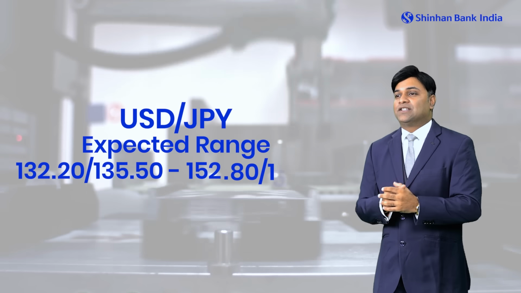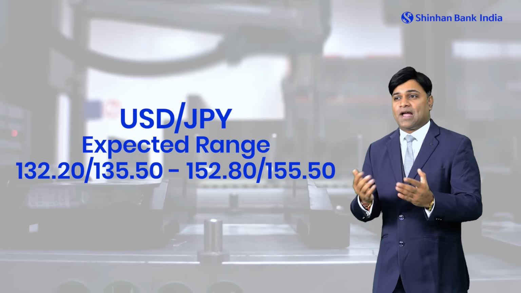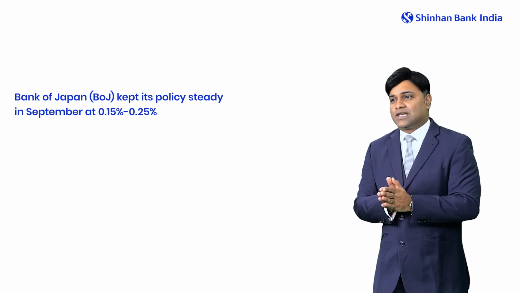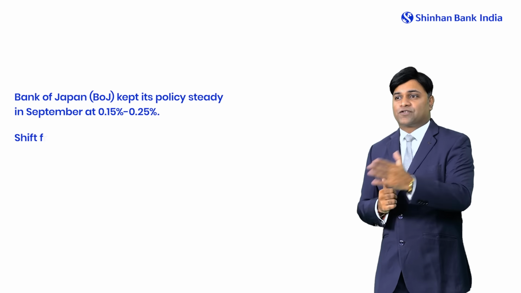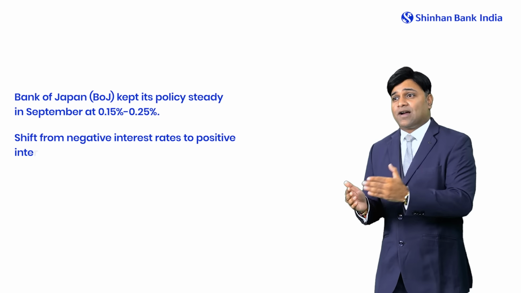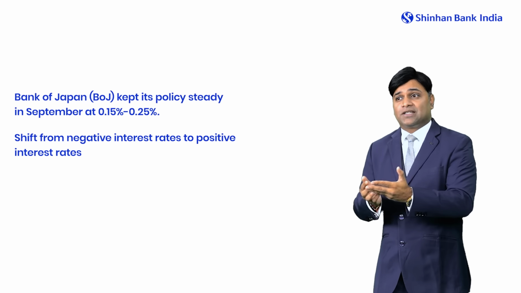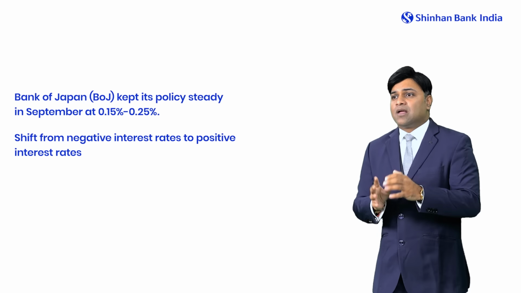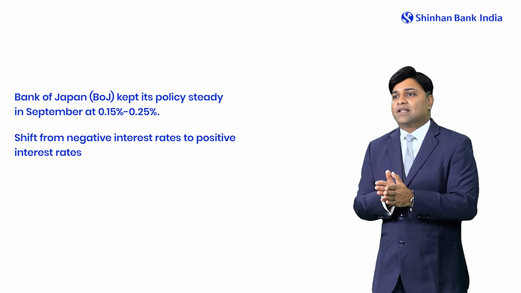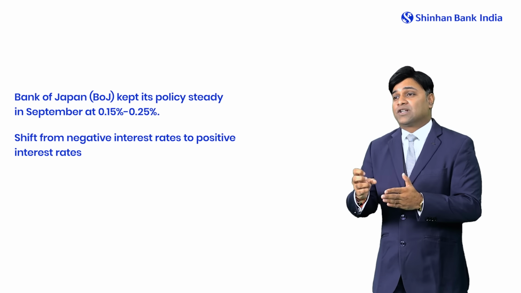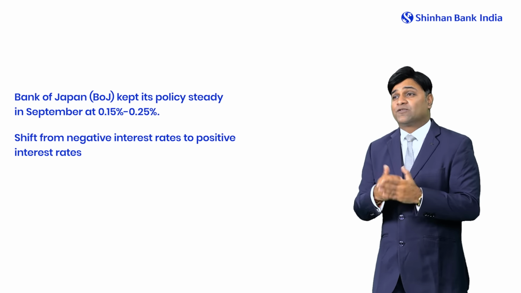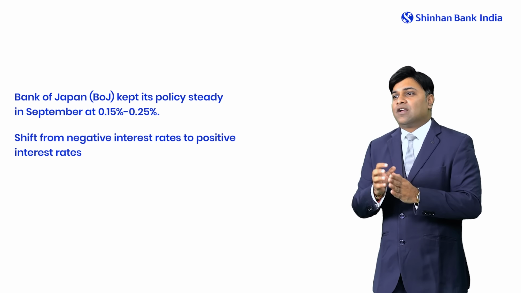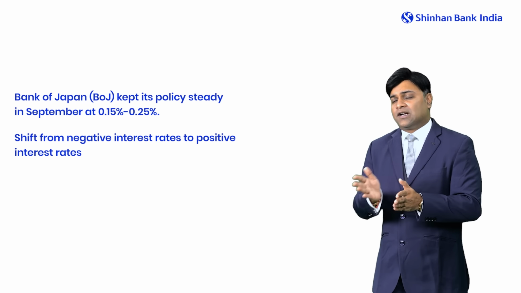Let's move on to the Japanese yen, that is the dollar JPY pair or the Bank of Japan. The Bank of Japan kept its policy steady at this September policy, at 0.15% to 0.25%. So that was steady, but they have seen a lot of shift. They already had 2 hikes this year. In fact, after a decade of negative interest rates, they have moved on to positive interest rates. But now, because they are anticipating to observe what kind of impact these positive interest rates may have, and what kind of future trajectory in terms of growth and inflation it will trigger, they will be keeping the rates on hold at least till December.